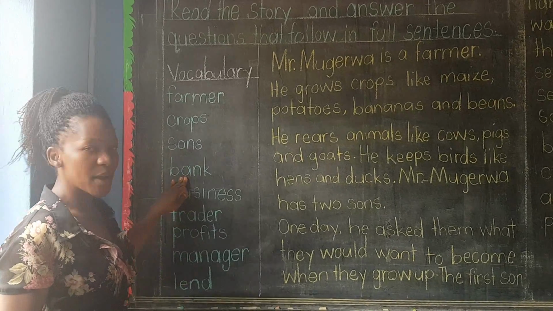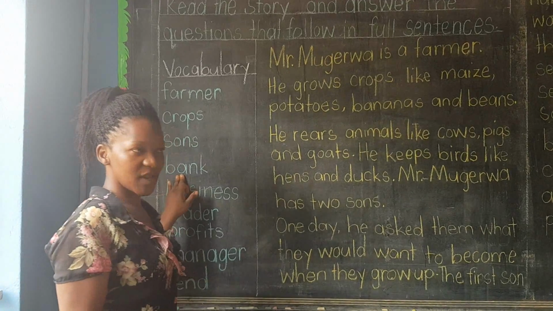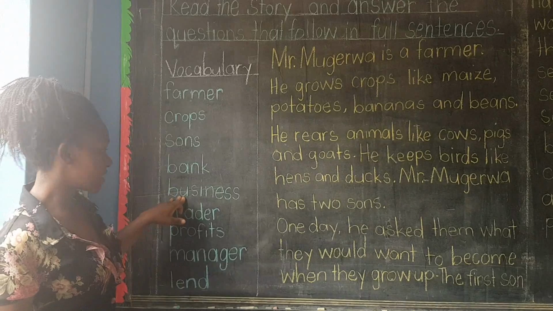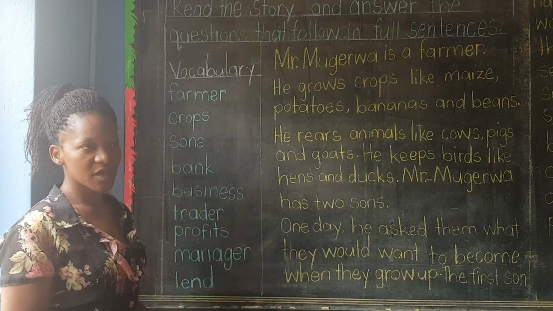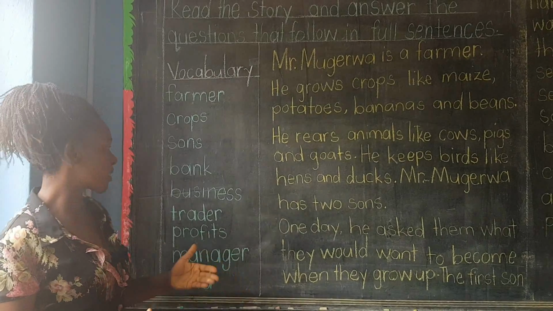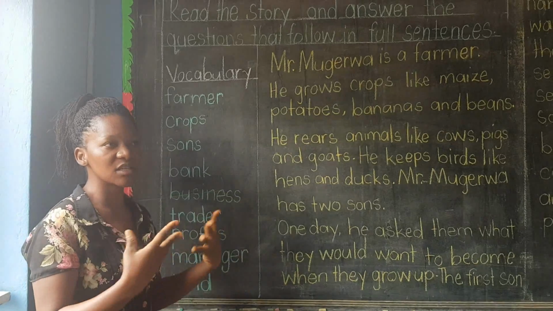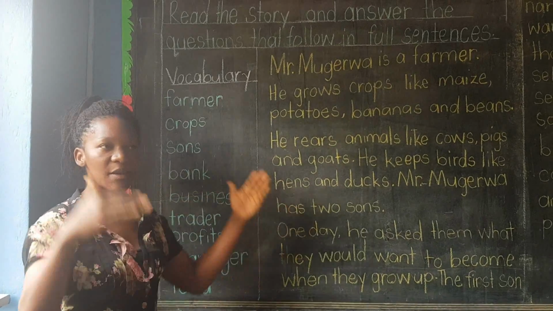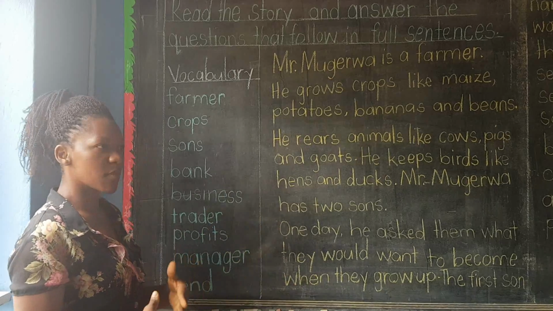We look at the word bank. A bank is a place where we keep our money safely. Business. Business is the act of buying and selling things. You buy and sell things and you get profits. That's the business that you're doing. You hear businessmen, businesswomen, they go and buy things in plenty and then they start selling them and get much money.